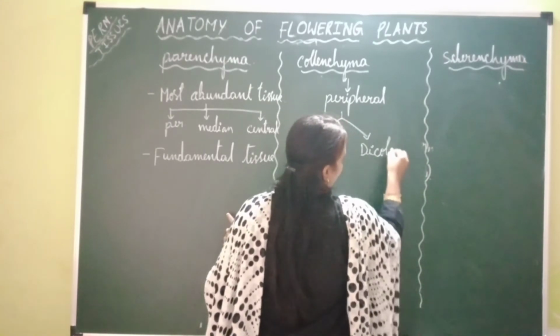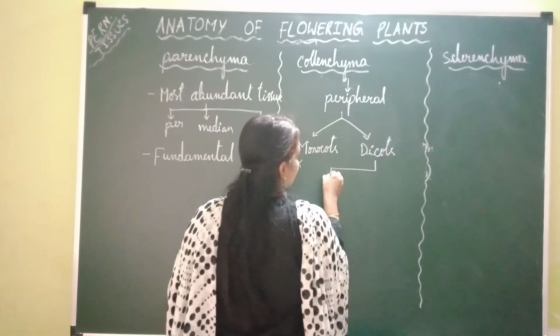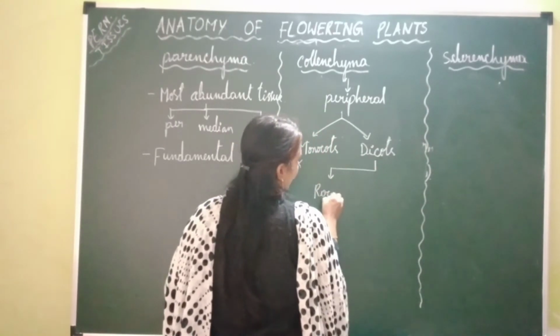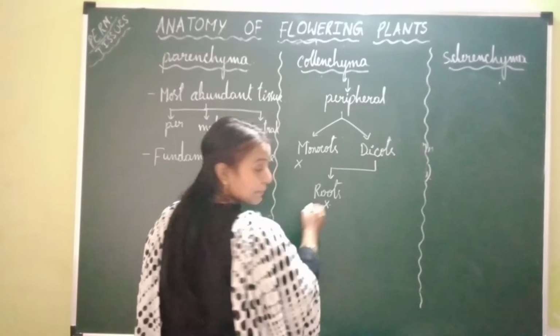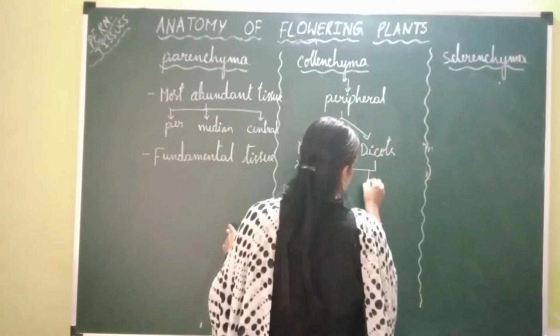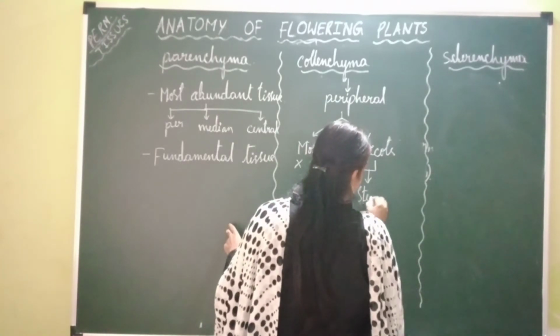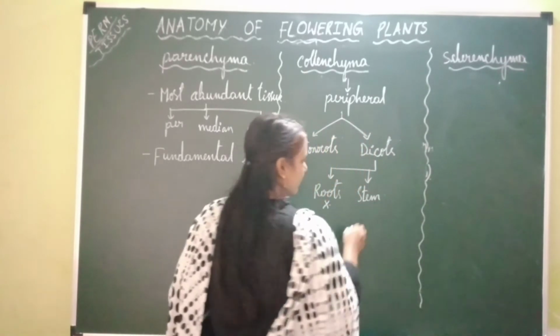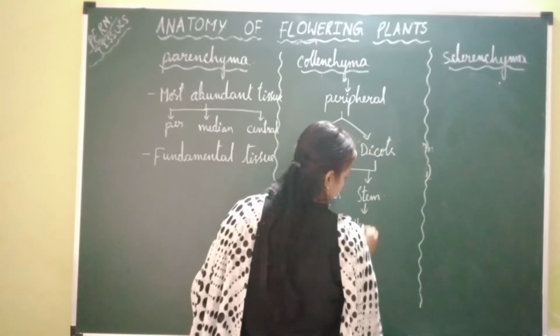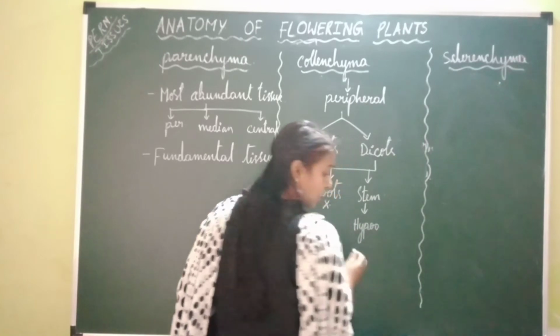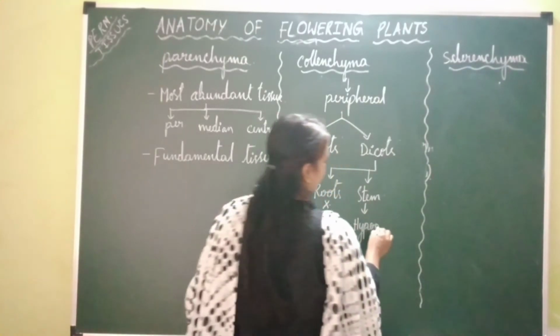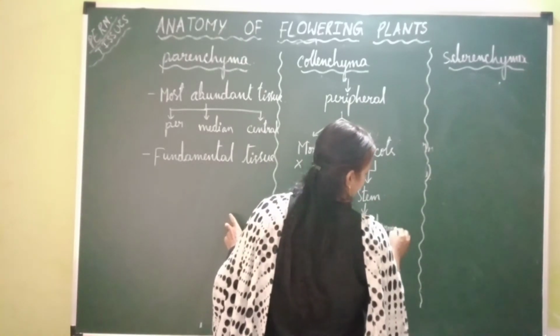In case of dicots, collenchyma is absent in the roots of dicots. It is completely absent in the roots, and it is present in the dicot stem in the form of hypodermis. Hypodermis means almost peripheral in position. So it is present in the form of hypodermis.